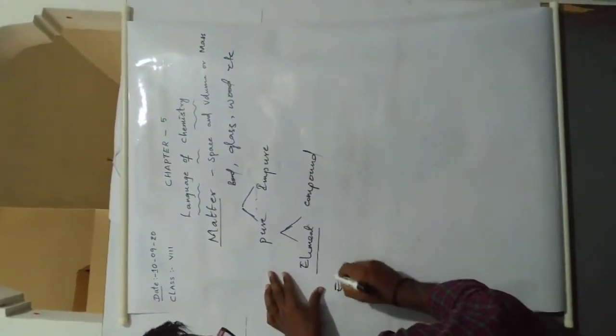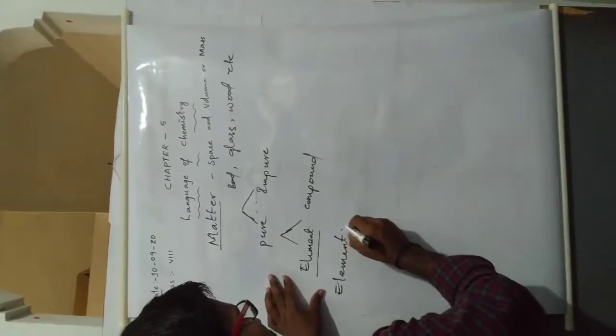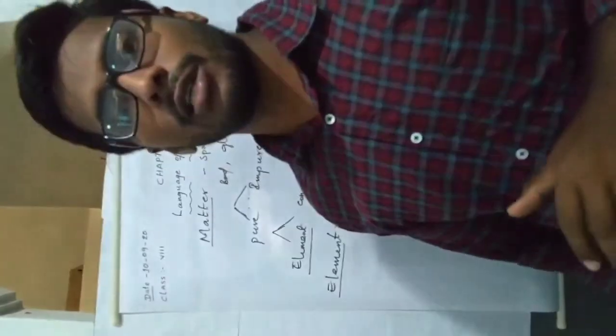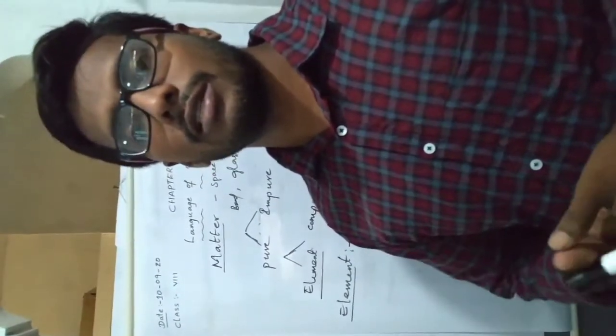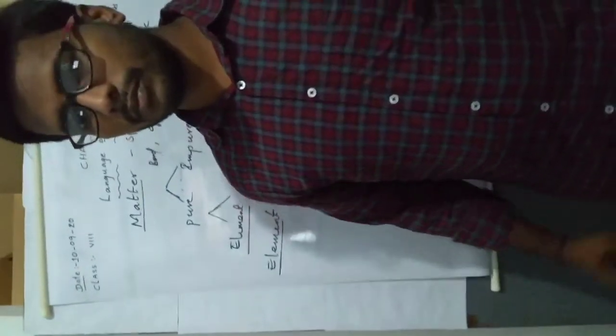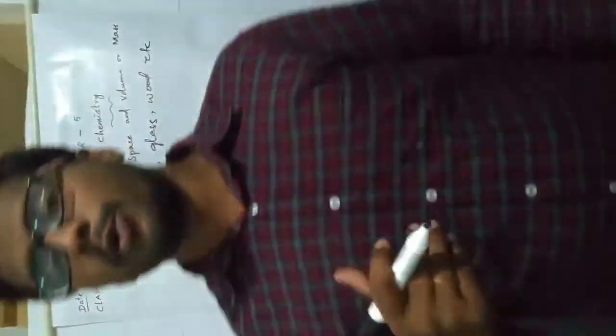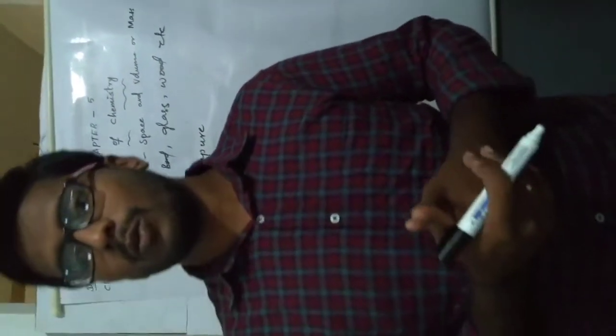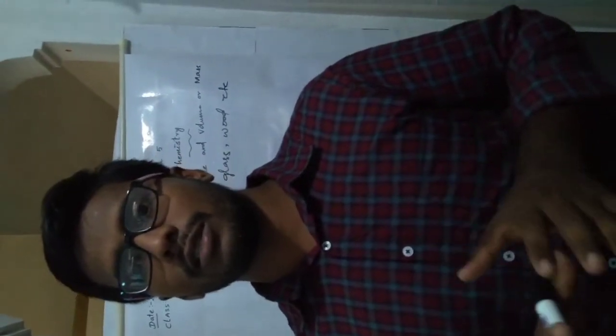First of all we discuss element. What is an element? An element is a basic form of nature. It cannot be divided into similar substances in chemical reactions. It is known as an element. An element is a pure substance made up of only one kind of atom. It cannot be broken down into two or more similar substances by any physical or chemical means.